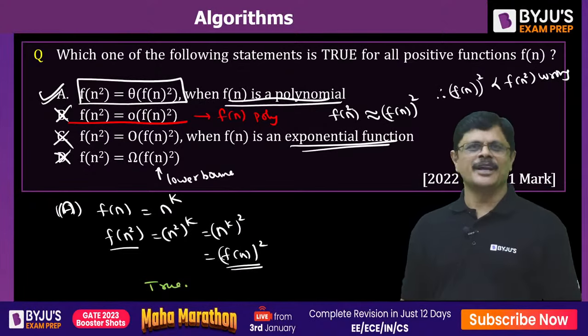This is a direct GATE question. Of course, all are GATE questions only. We are solving GATE questions only. So please tell me about this. For constant a greater than or equal to 1, b greater than 1, consider the following recurrence defined to be T(n) = a T(n/b) + f(n). It's a divide and conquer recurrence relation, my dear friends.